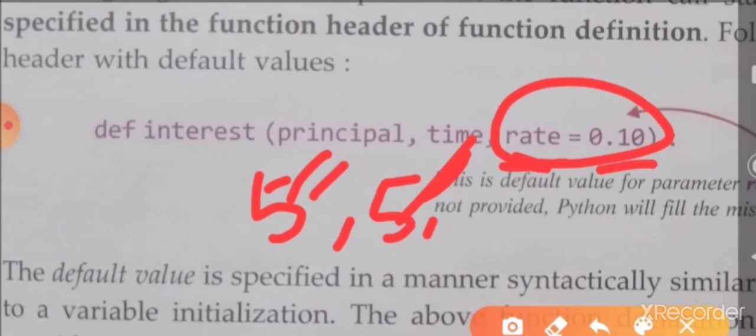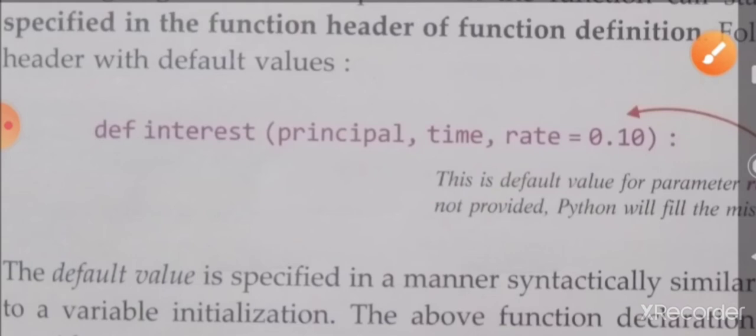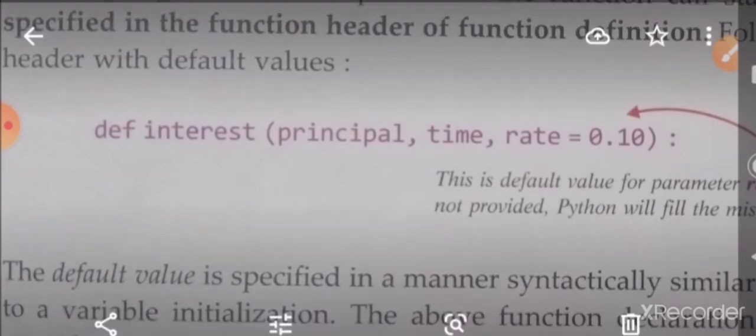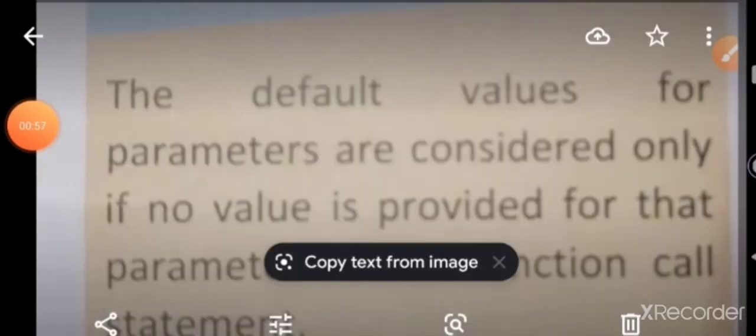The default argument value is optional in the function call. If you give a value, the given value will be taken for the default argument. If you do not give any value for default variables, it will take the assigned value as the default value. The default values for parameters are considered only if no value is provided for that parameter in the function call statement.